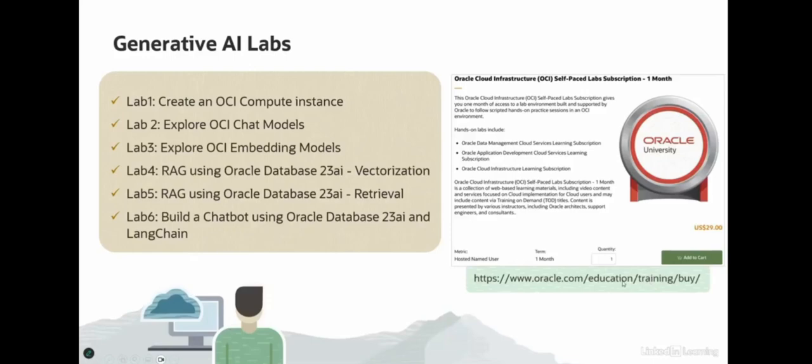The cost is something like $29 a month, and you get access to all the labs for OCI, not just GenAI labs. But for GenAI specifically, we have these 6 labs available. And as you can see here, they go from all the very, very basics on how you can create chat models, embedding models, how you can implement RAG using Oracle Database 23 AI plus GenAI service, and then how you can deploy and use that particular chatbot. So I highly recommend using these labs and performing hands-on activities. So that whole idea of you learn something and then you practice what you learn in a real OCI environment.